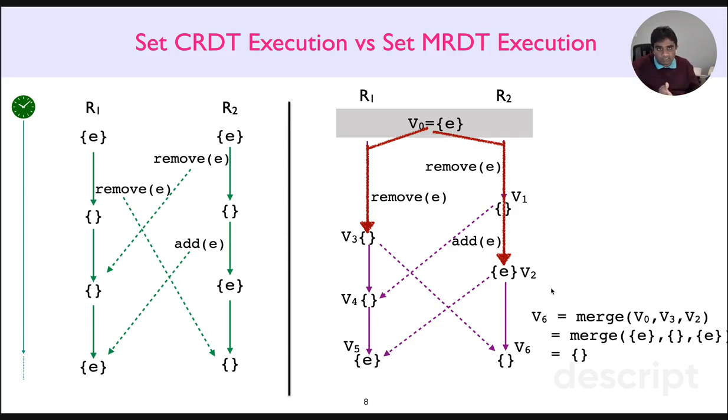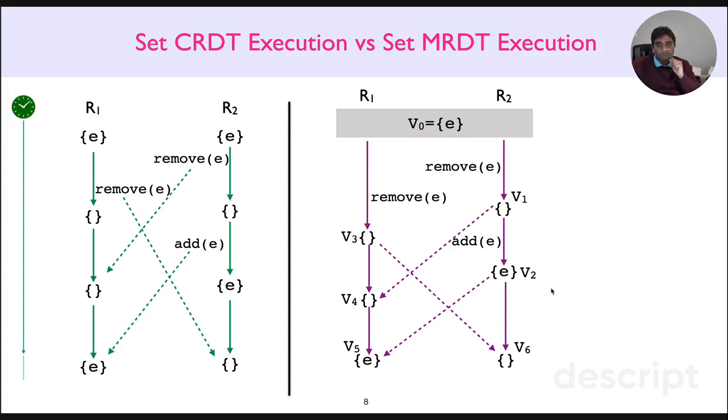Okay, so this finishes the MRDT execution analogous to the CRDT execution. Now, unfortunately, we end up with different versions on replicas R1 and R2, right? R1 has a singleton set and R2 just an empty set, which is bad, right? So what's the key takeaway from this story? Well, the key takeaway is that moving to a state and merge-centric model of replication is not going to magically fix our problems. We need something more to guarantee the convergence of MRDT executions, and that something more is in fact the focus of this work, right?